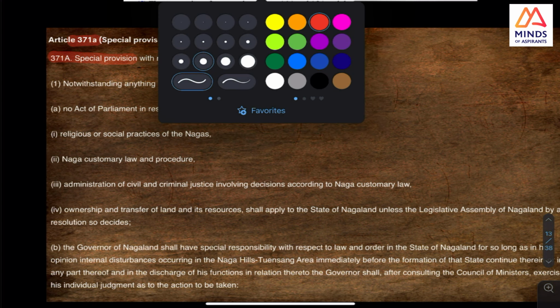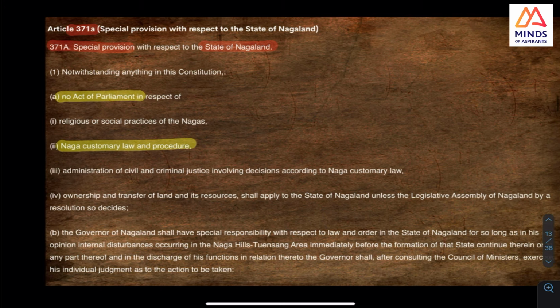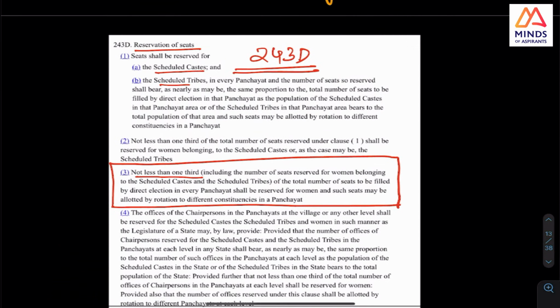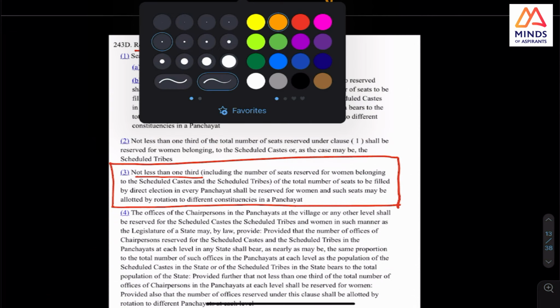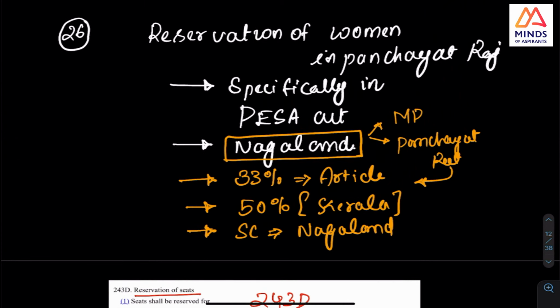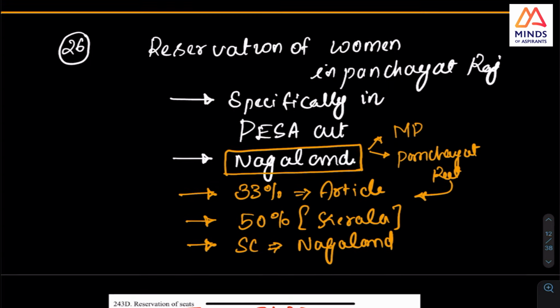And this is what they quoted in the Supreme Court, saying that no act of the parliament can hinder Naga customary law and procedure. So this is the point they said, and this is 371A. So look at this article very closely. If you think about it, they said that the customary law was women should not be allowed for administrative positions, and this was the point which happened. But the tussle has now been ordered in favor of giving this reservation, and they are going to implement it.